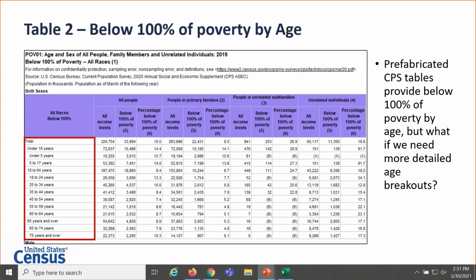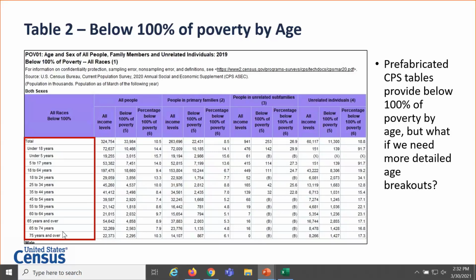Of course, before we go into this example, we would have checked the pre-made table. This is the closest pre-made table that provides us data related to what we're looking for. It gives us poverty broken out by age, but we wanted poverty data for single year of age. This provides poverty for selected age groups. So we don't want, excuse me, we were doing 40 and over. So you can see here, it's not 40 or over, it's 35 to 44 years old.